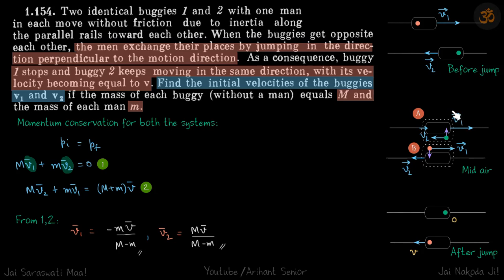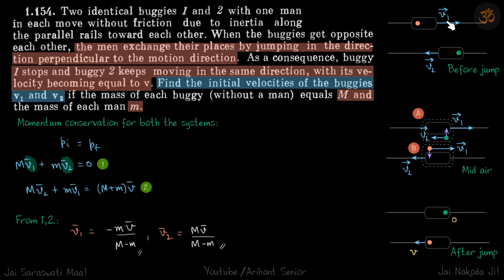So we are going to do momentum conservation on both the buggies. When they are in mid-air and this guy is just about to get in the buggy, just before that, let's write the velocity of each buggy and the man. The man has jumped in a perpendicular direction. That means its momentum in the original direction remains unchanged, because when he jumps in a perpendicular direction he may give the buggy some impulse in the perpendicular direction, but in the parallel direction there is no impulse.